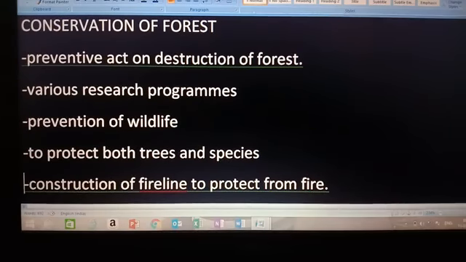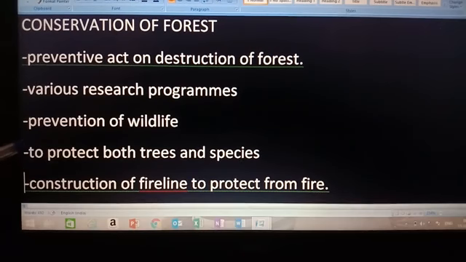Now the next topic is the conservation of forests. Why is the conservation of forests necessary? The conservation of forests is necessary in order to protect the forest and to protect wildlife like flora and fauna. Okay, now for conservation of forests, preventive acts against the destruction of forests have been implemented. Various research programs have been made.